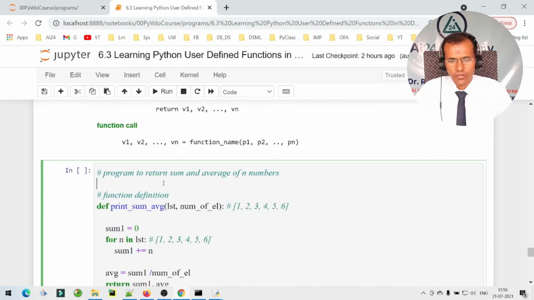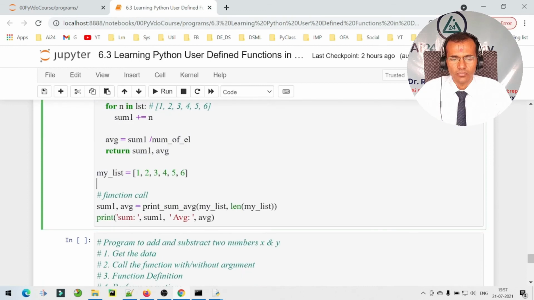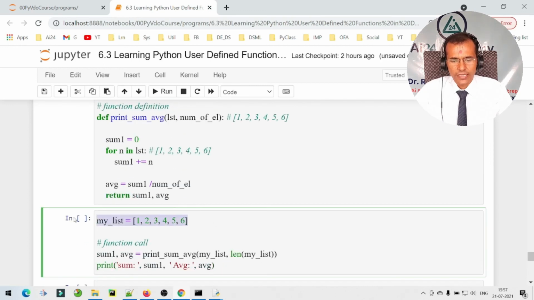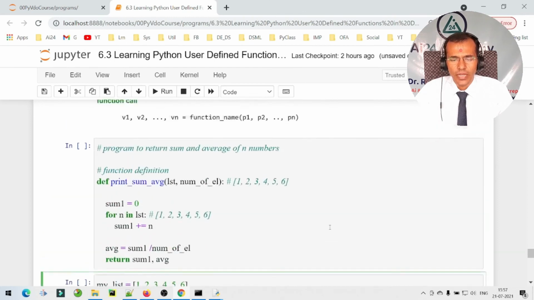So let us say we want to write a program to find the sum and average of n numbers, and we want to return the sum and average. So here is a function definition, and this is a function call. Here we get the data first, and then we call the function that prints the sum and average. Say for example, the name of the function is find_sum_and_average.